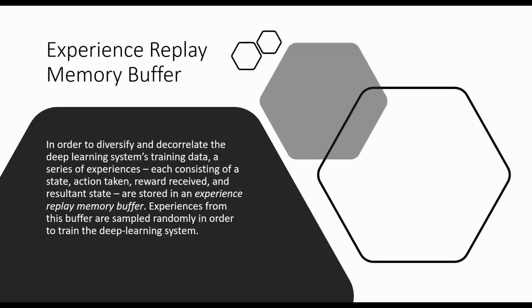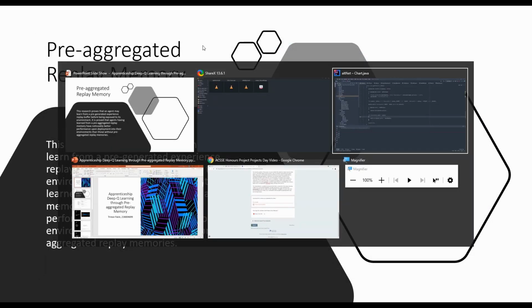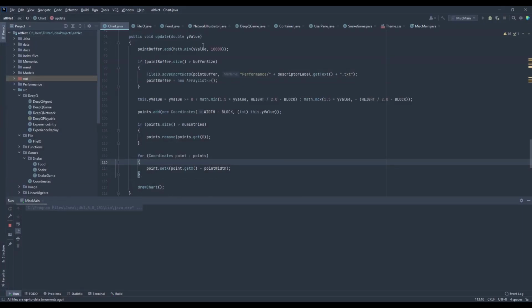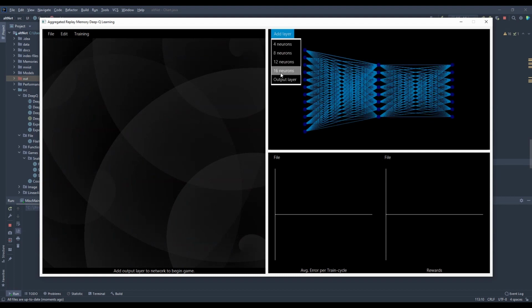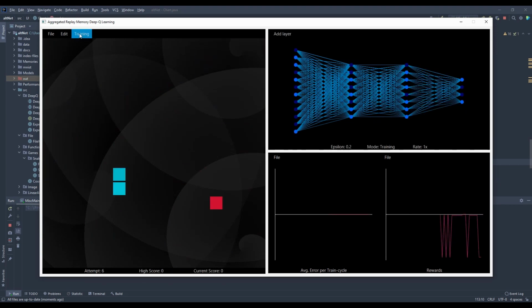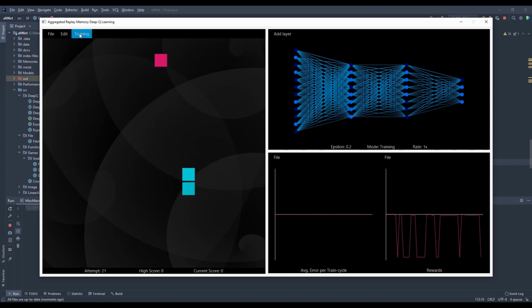The purpose of the experience replay is highlighted here. The primary aim of this research, however, is to explore if loading a new agent with a pre-generated experience replay could kickstart its performance upon deployment. To demo this, I will restart the program and make a new agent. For purposes of demonstration, I will leave the agent to act in the environment momentarily.